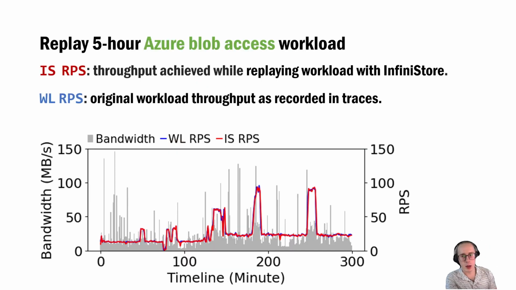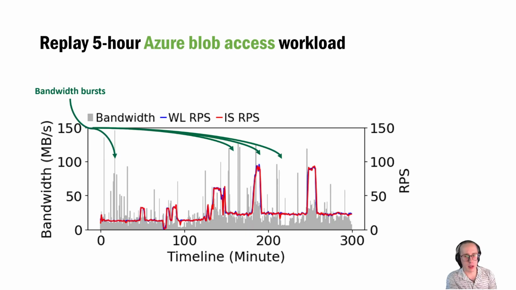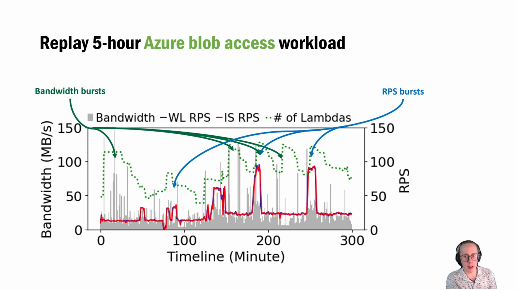The Azure Access Blobs workload can better illustrate how the number of functions changes in correspondence to both requests and bandwidth bursts. In this chart, the IS-RPS is the throughput achieved while replaying the workload with InfiniStore, and WL-RPS is the original workload throughput as recorded in the traces. I marked a few bandwidth bursts here. These are request bursts. One of them is a burst of both bandwidth and requests. Now, if we add the number of total functions used during the Azure experiment, we can see that the function bursts can match the bandwidth and request bursts as well.